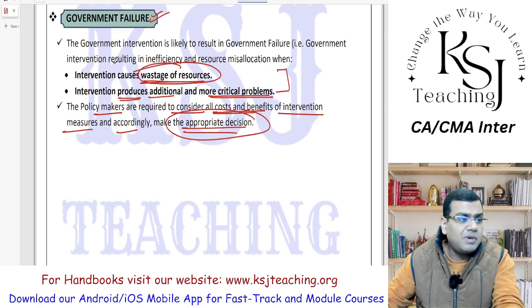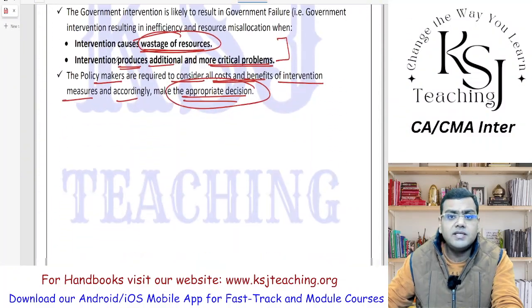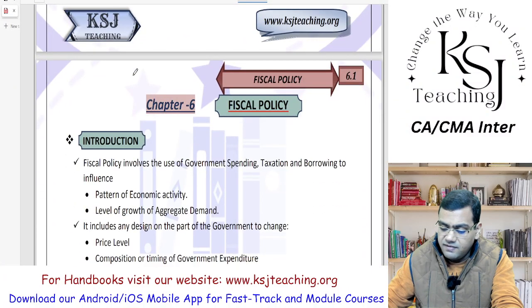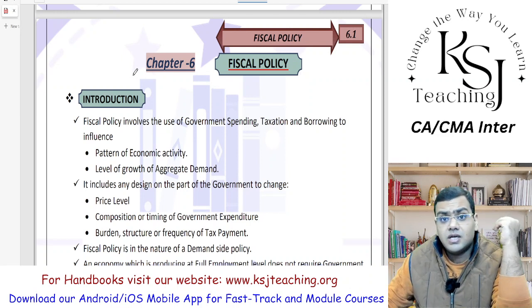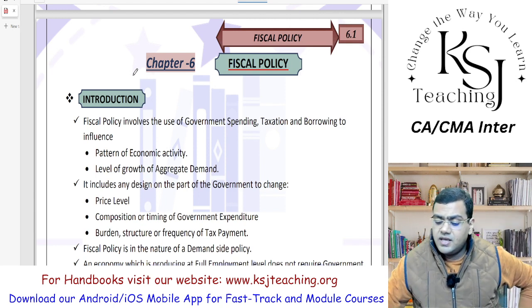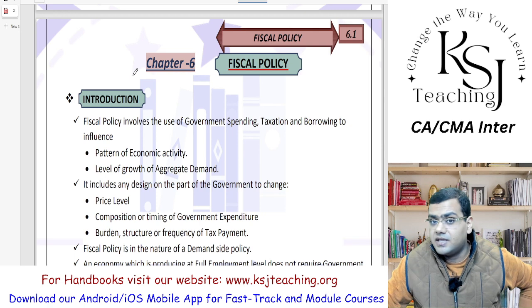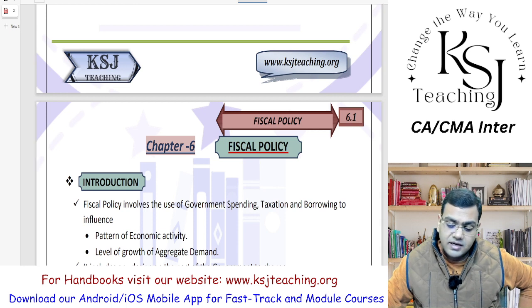So this is all about the government intervention that we have done. The chapter is done and dusted with this, chapter number 5. In the next lecture, we'll be starting with chapter number 6, that is fiscal policy. Now we have studied about the government intervention, the various measures, how the government intervenes. Then there are fiscal policy measures by the government: the various fiscal measures that the government is going to take in that respect.